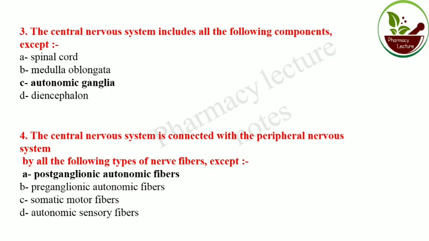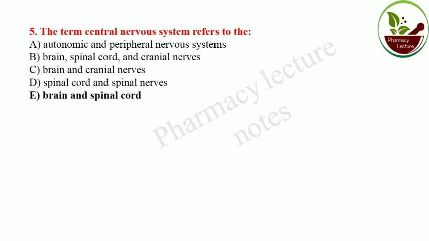So the answer is postganglionic autonomic fiber.